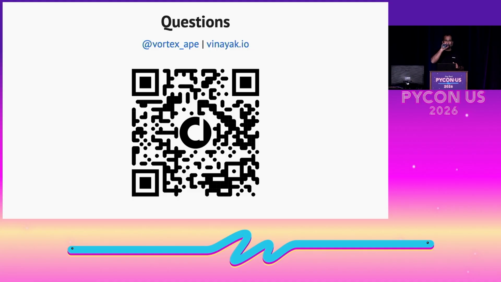Question: For the query where you have to go through all the streets and figure out what the nearest one is, did you think about using a spatial data structure so you don't have to go through every single street in that query? Not yet, but that's something that I would love to try. If you have time to stick around after, let's just chat.